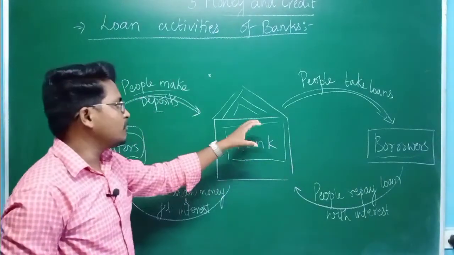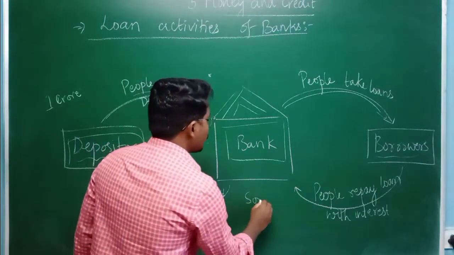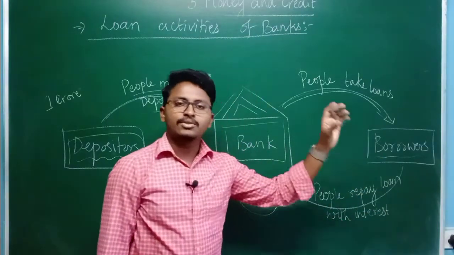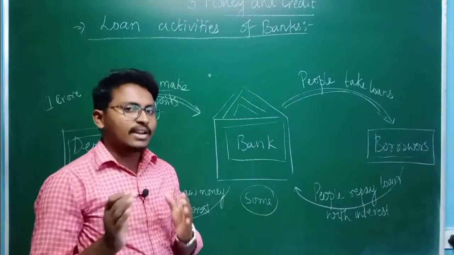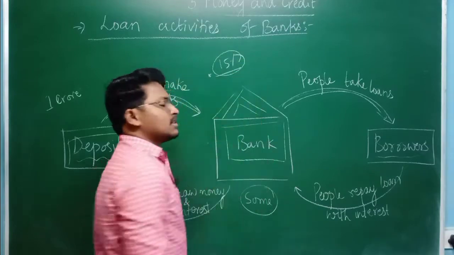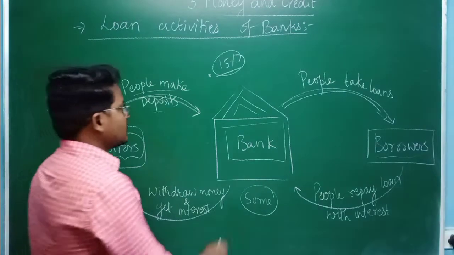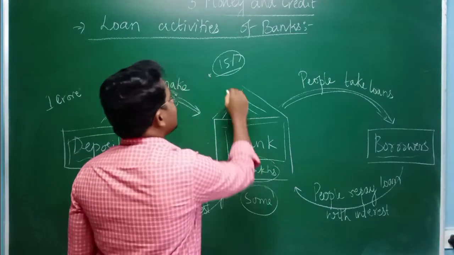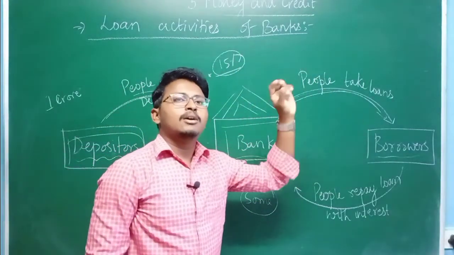What the bank does is keep only some amount with itself, and the remaining amount it redistributes to the borrowers. How much it keeps depends upon the country. For example, in India, it keeps only 15% of the total deposits. So in our example of 1 crore deposited, the bank keeps 15 lakhs with itself, and the remaining 85 lakhs it gives out as loans to the borrowers.